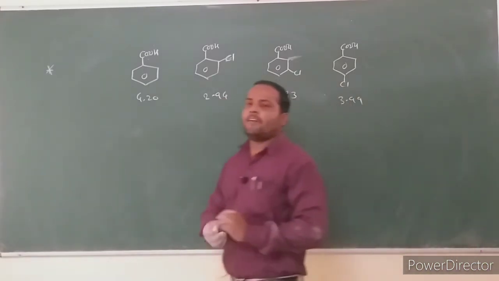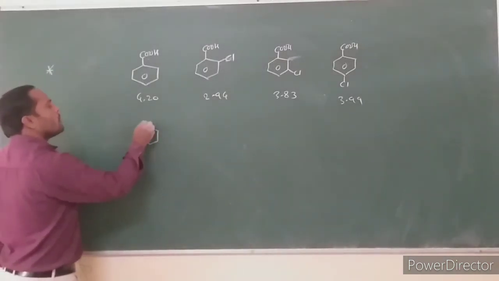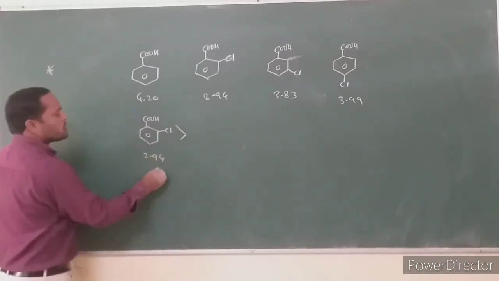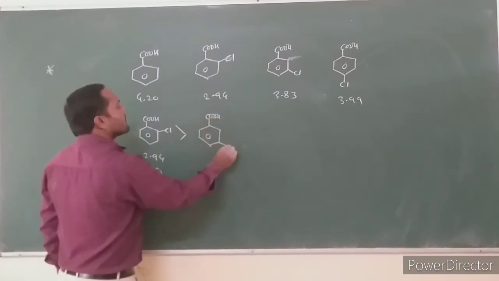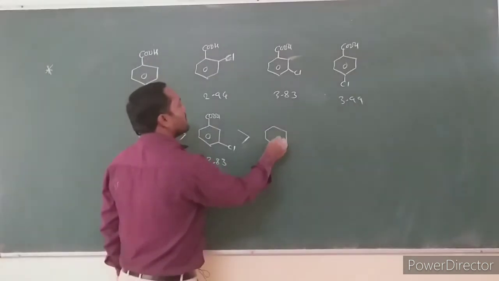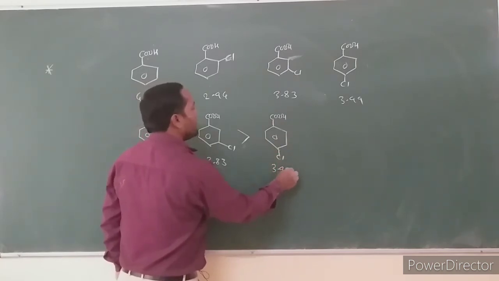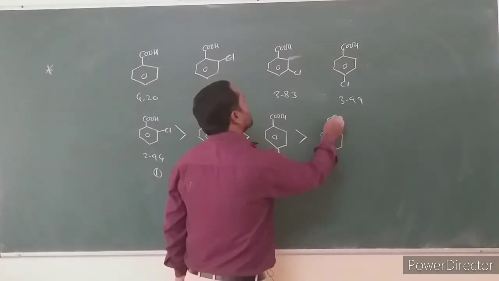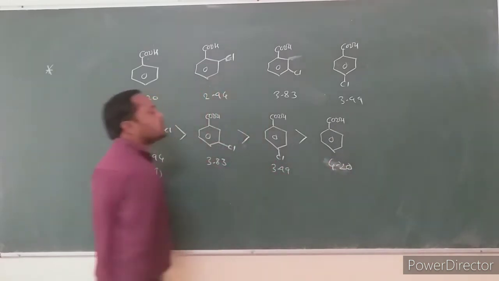On the basis of pKa value, we can easily decide the acid strength. Ortho-chlorobenzoic acid is the most acidic, stronger than meta-chloro, which has a pKa value of 3.83. Meta-chloro is stronger than para-chloro, 3.99, and para-chloro is stronger than benzoic acid, with pKa value 4.20.